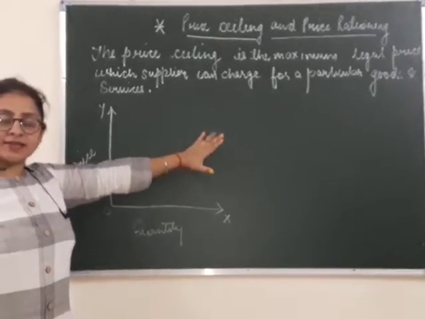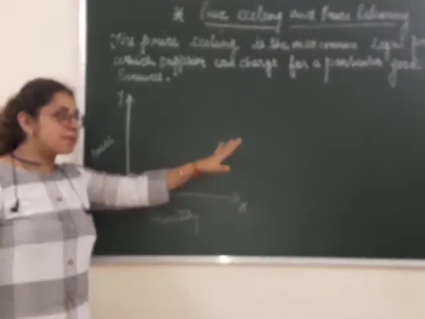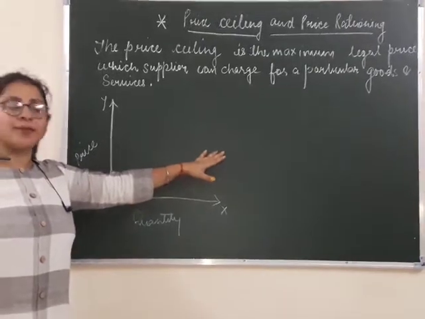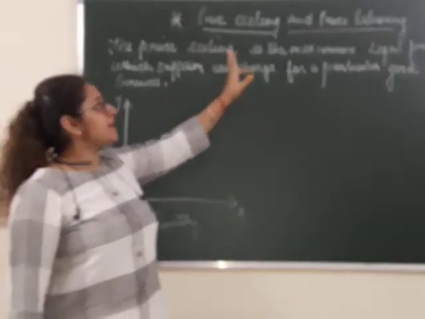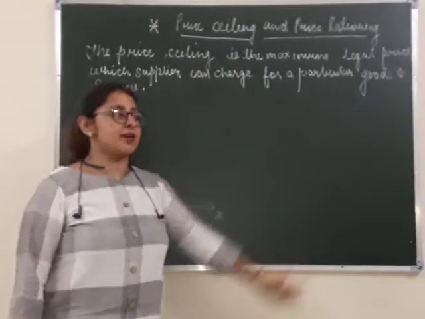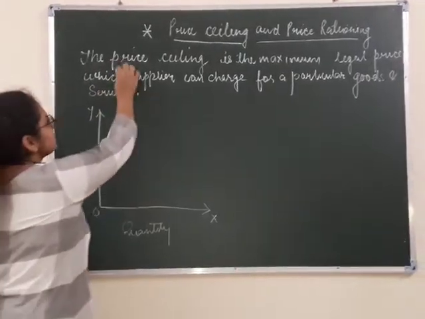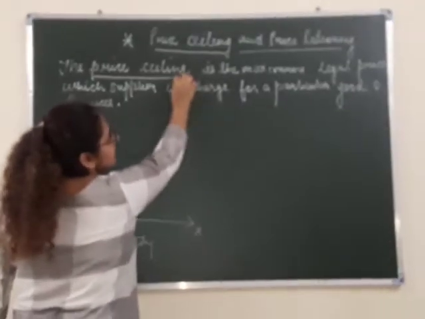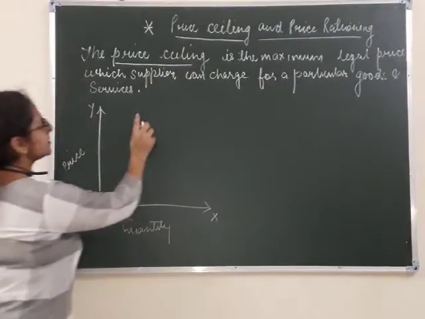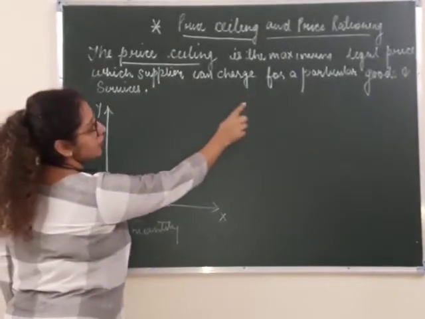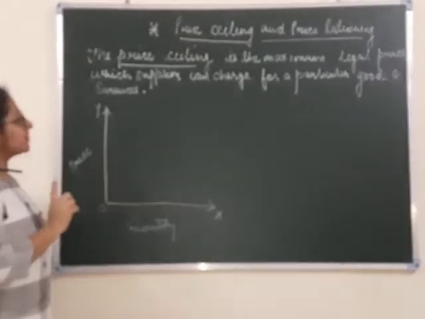That is the current chapter that I am explaining, chapter number 6, market mechanism. The next heading is price ceiling and price rationing. In this heading I am going to explain what the meaning of price ceiling is. Price ceiling means the maximum legal price which a supplier can charge for particular goods and services.